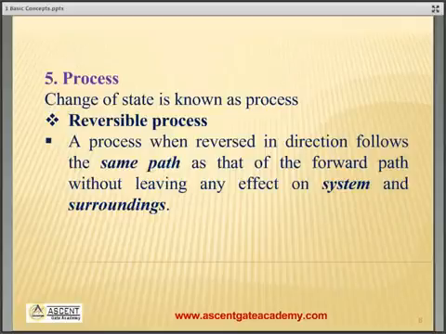A system is said to have undergone a cycle when the initial and final points are same. For a change in any cycle, the change in property is 0. A frictionless quasi-static process is called a reversible process.